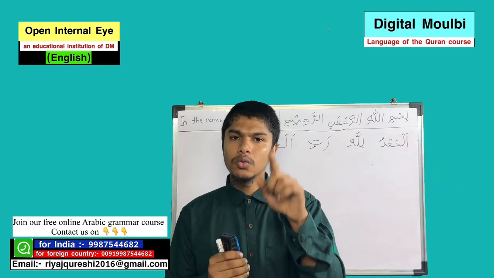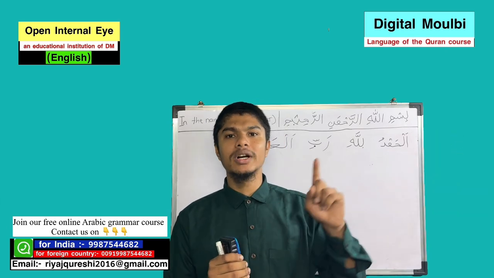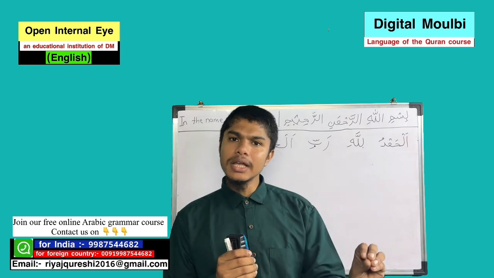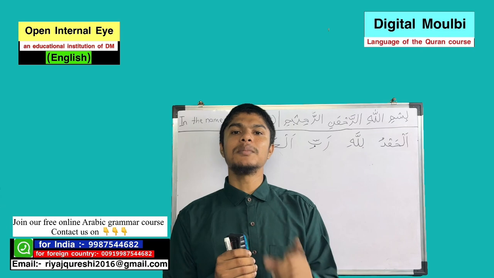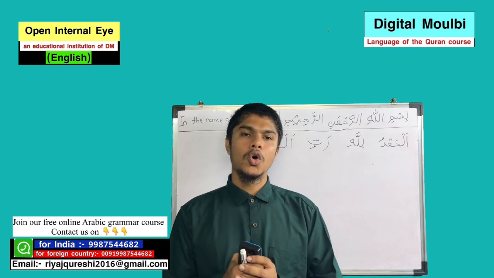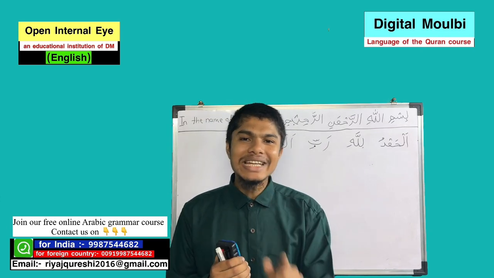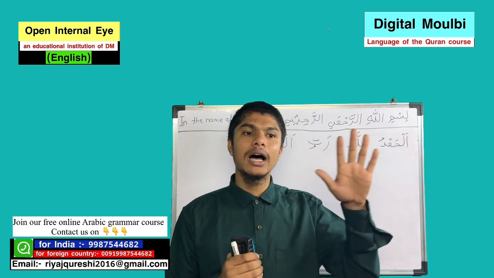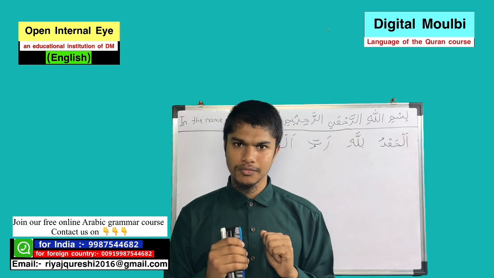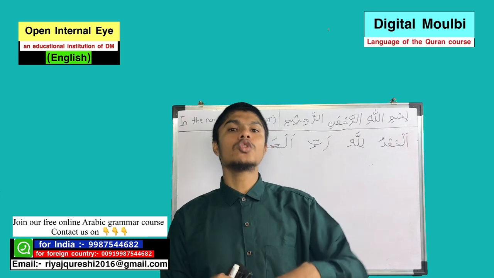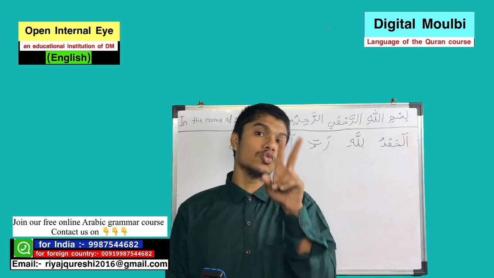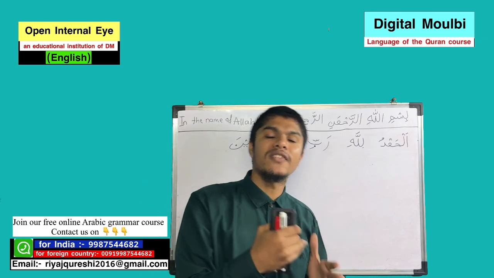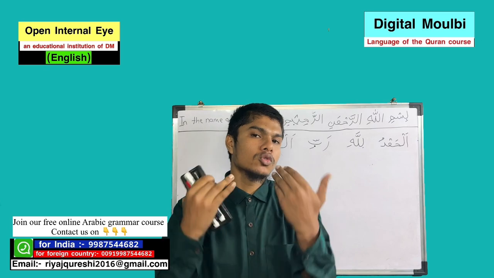When you find a word has al in the beginning, that word is an ism. When you find a word has tanween at the end, that means that word is an ism. Number two is meanings of word. Through meanings of word we can understand whether the word is ism or not. In this video we are going to apply those ways on the verses of Surah Fatiha.